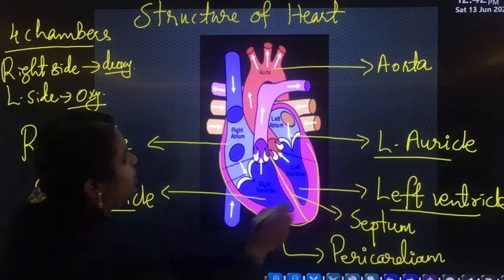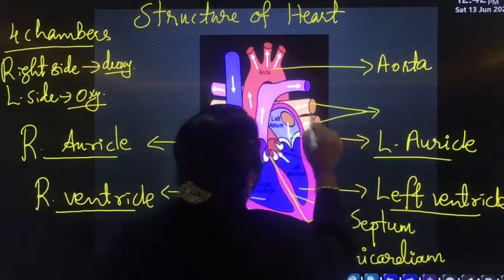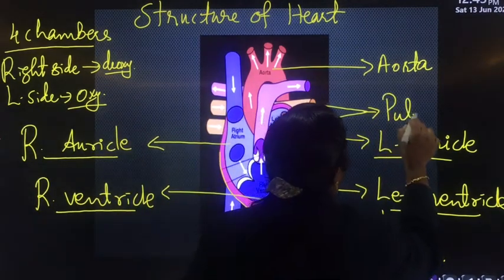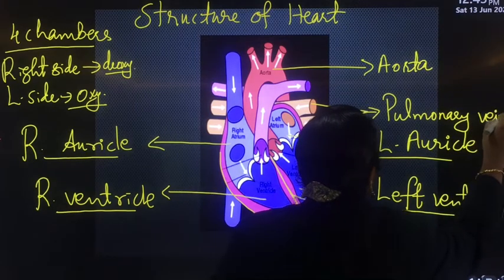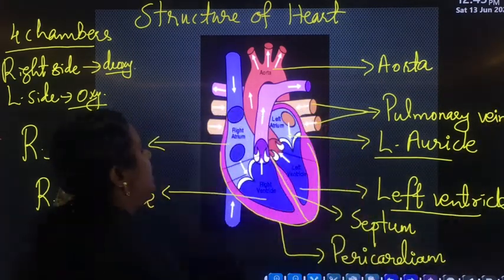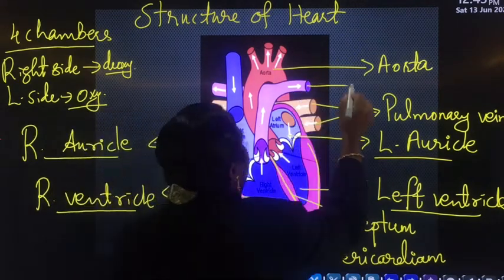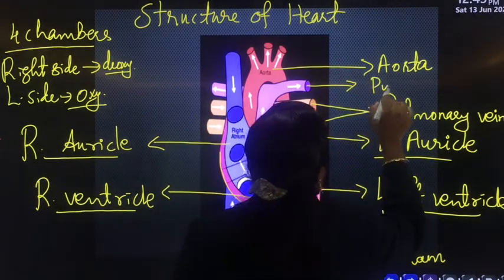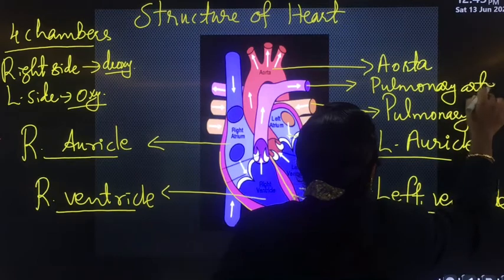Then the other blood vessels associated with this heart: these two blood vessels form the pulmonary veins. Okay, these two blood vessels are known as the pulmonary veins, and one more blood vessel is known as the pulmonary artery.